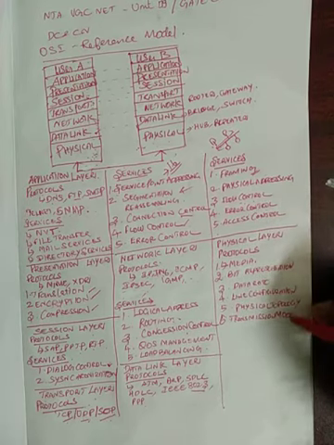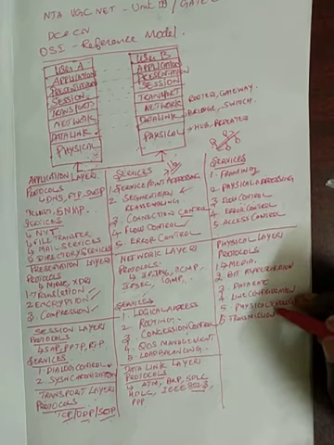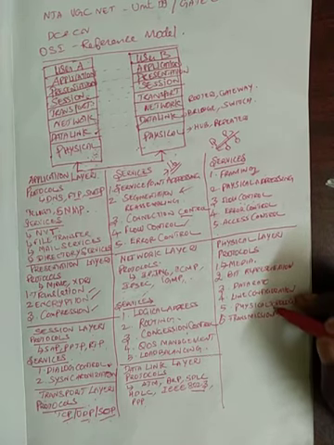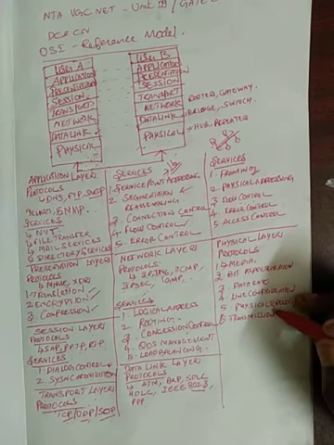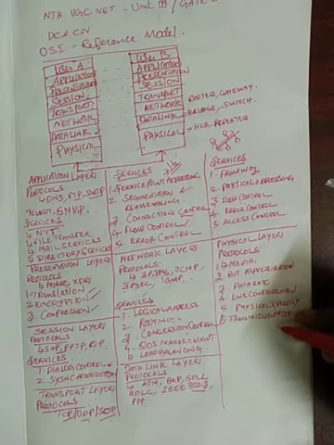The next one is physical topology. How the network is organized, either in tree topology, bus topology, ring topology, or star topology. And the next one is transmission mode. Transmission mode is also present in this physical layer.